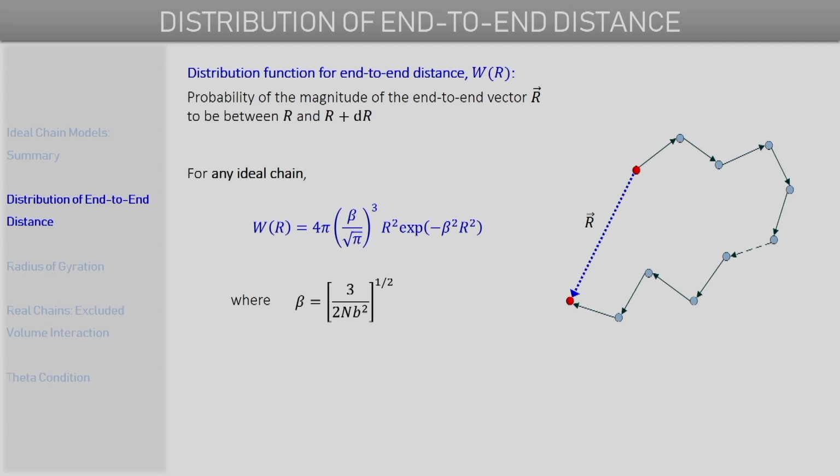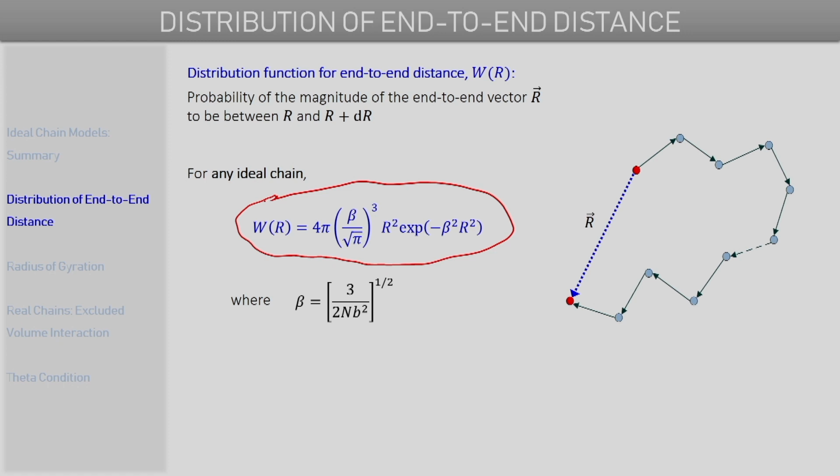So for any such ideal chain, which is not necessarily freely jointed, it can be freely rotating, or it might be something described by the rotational isomeric state model, one can rewrite the same distribution function for the end-to-end distance W(R). That same expression is valid.